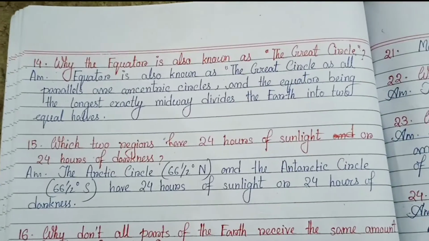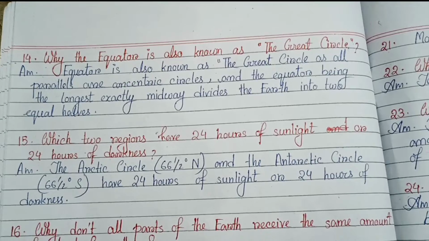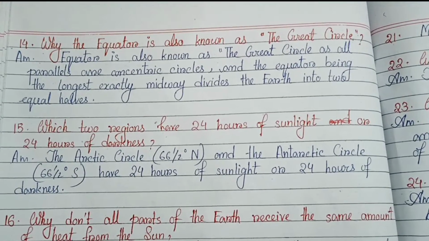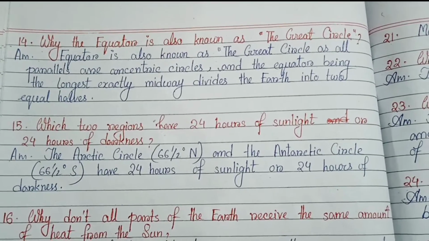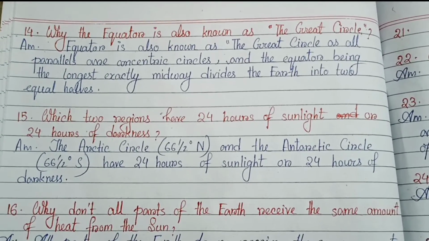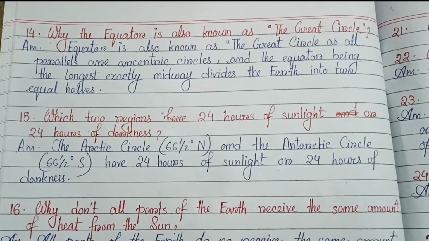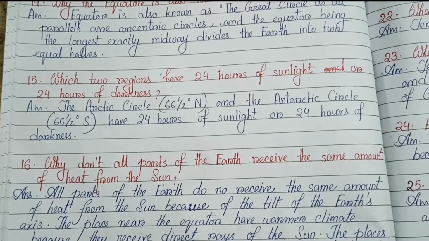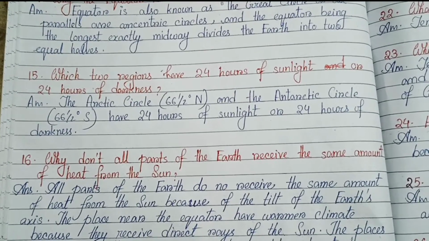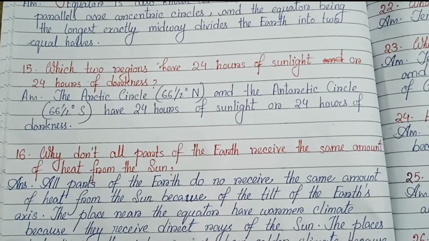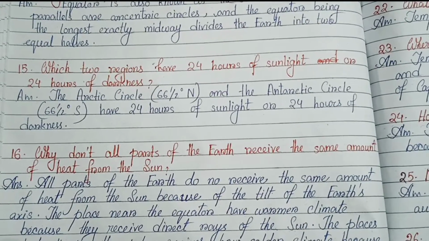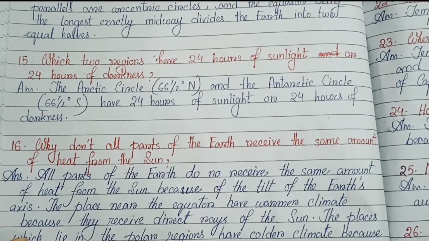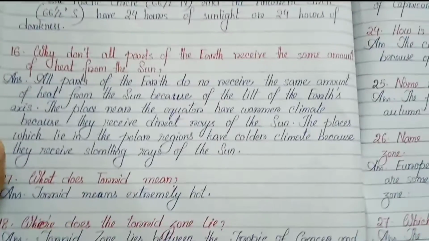Number 14, why is the equator also known as the Great Circle? Equator is also known as the Great Circle because all parallels are concentric circles and the equator being the longest, exactly midway, divides the earth into 2 equal halves. Number 15, which 2 regions have 24 hours of sunlight or 24 hours of darkness? The Arctic Circle 66.5 degree north and the Antarctic Circle 66.5 degree south have 24 hours of sunlight or 24 hours of darkness.